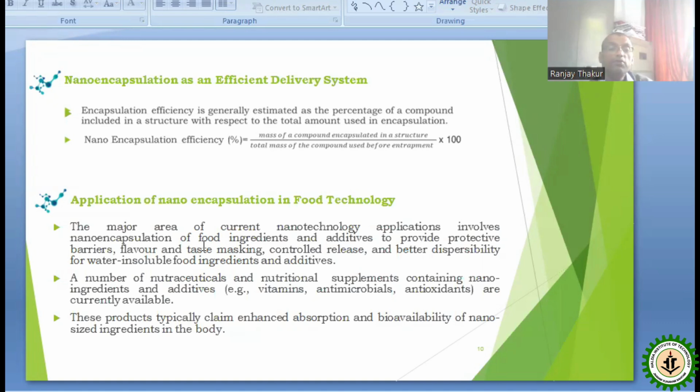A number of nutraceuticals and nutritional supplements containing nano ingredients and additives like vitamins, antimicrobials, and antioxidants are currently available. These products typically claim enhanced absorption and bioavailability of nano-sized ingredients in the body.